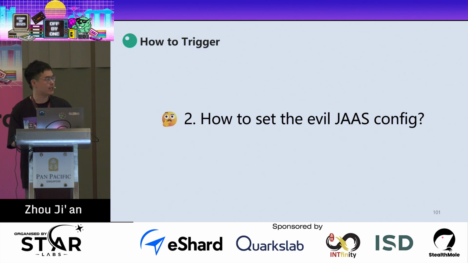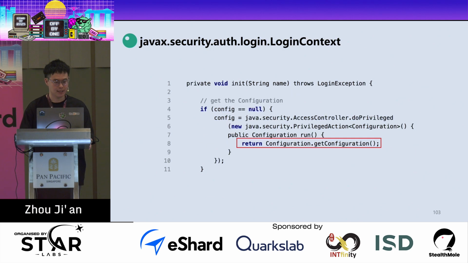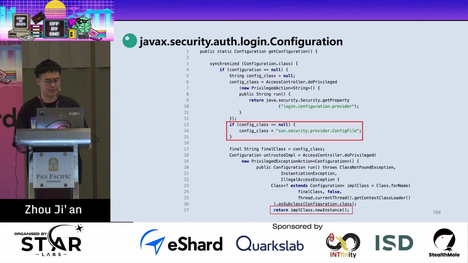Even if we can step into the logic we want, another question is how can we specify the JAAS configuration? So let's go back to the implementation of JAAS and analyze the constructor of the login context. You can see that it calls the init function, and in the init function, it also calls the get configuration function. This is a very long and complex function, but we only need to know that it creates an instance of the config file.